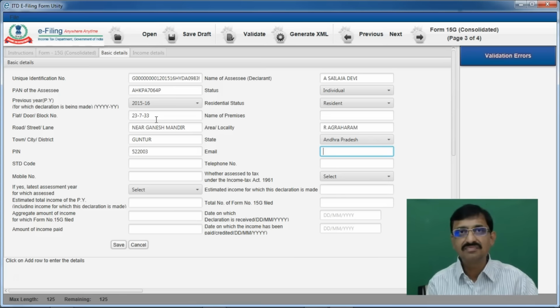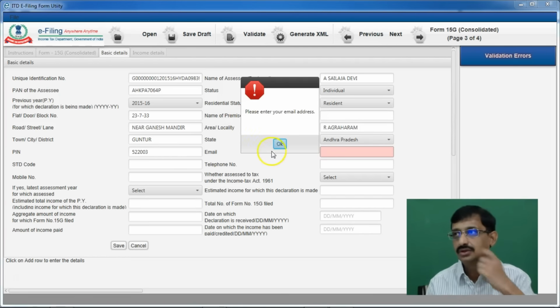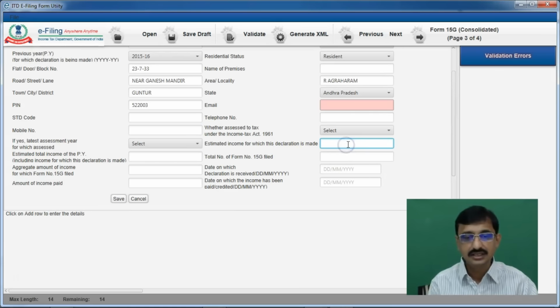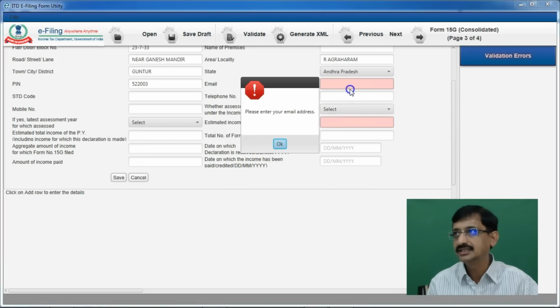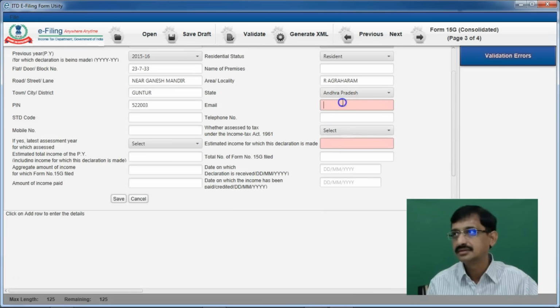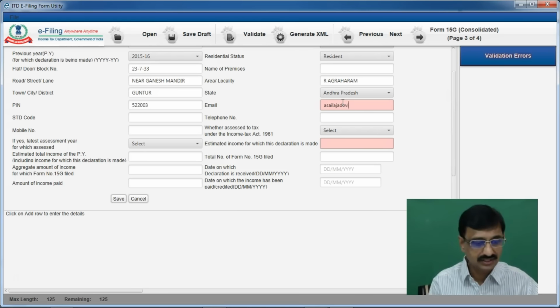Now friends, obtaining and capturing all this information is a challenging task. Let's see whether it is a mandatory field or an optional field. It is mandatory. So you have to compulsorily give the email ID, and the email ID is A Sailaja Devi at rediffmail.com.